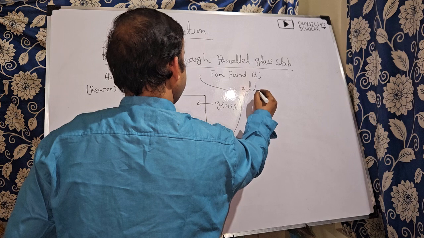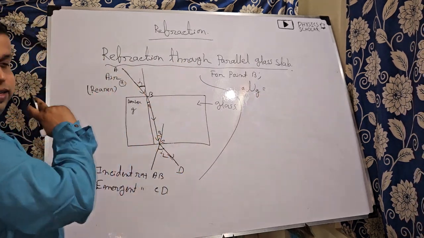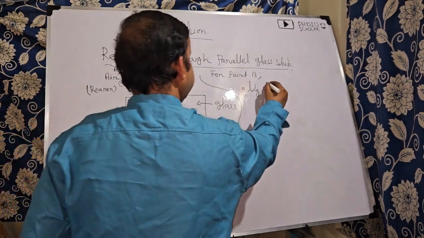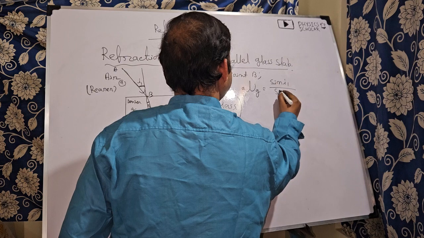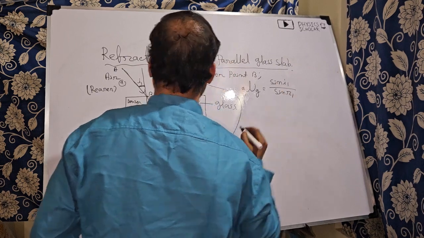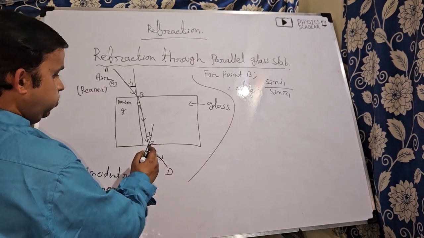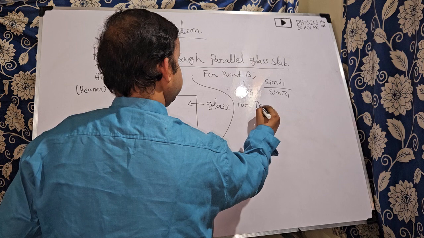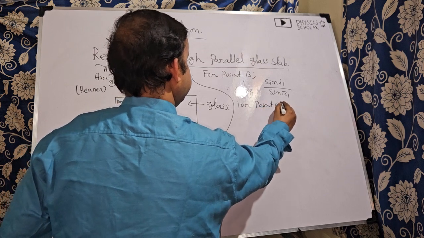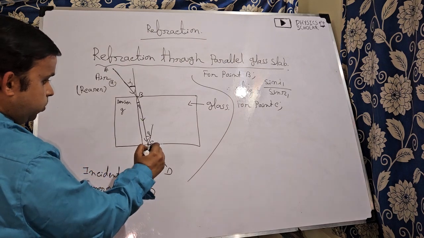Refractive index of glass with respect to air, A mu G, is equal to sin I1 by sin R1. Now for point C, what can we write?